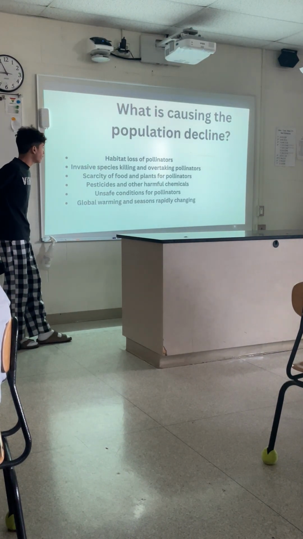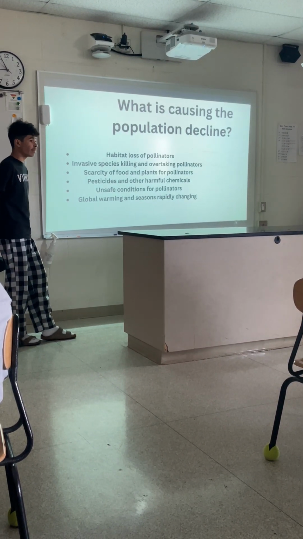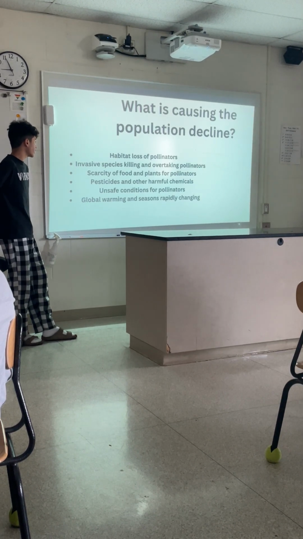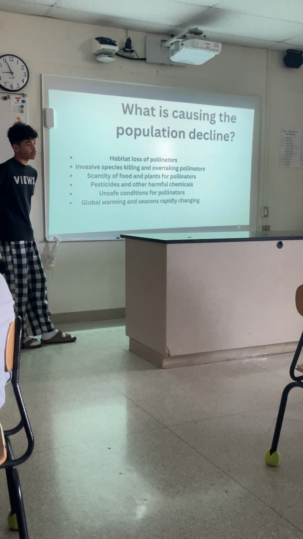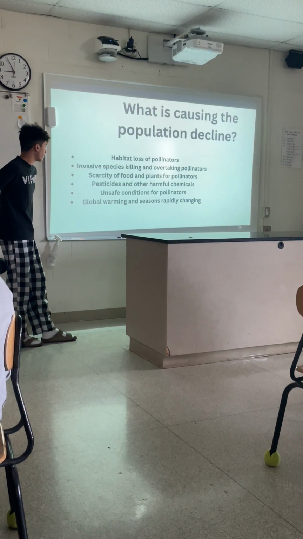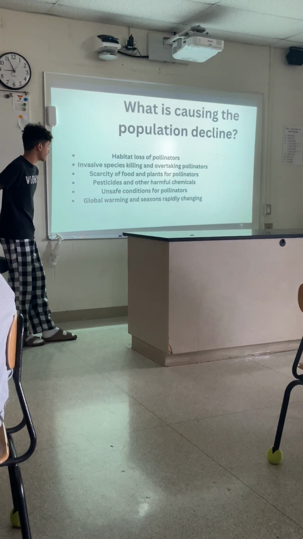There's been a lot of habitat loss of pollinators, a lot of invasive species overtaking pollinators. There's a lot of scarcity of food and plants for pollinators, and pesticides and other common chemicals. In this day and age, we really can't do anything about that. There's been a lot of unsafe conditions for pollinators, and global warming and changing seasons.